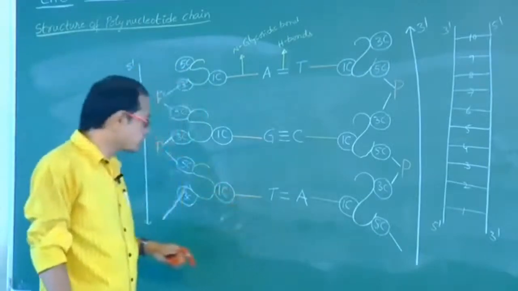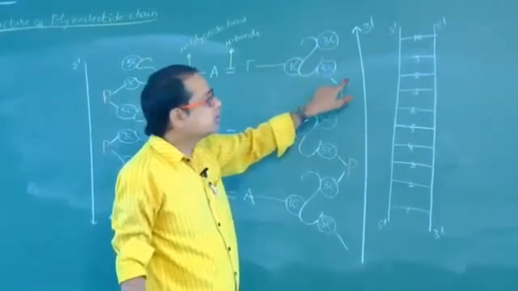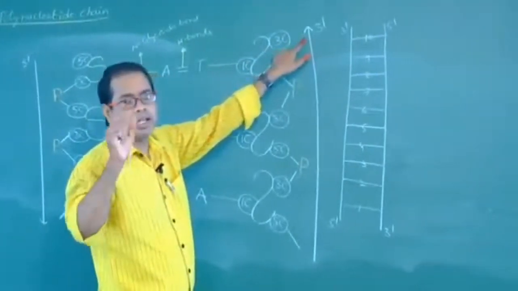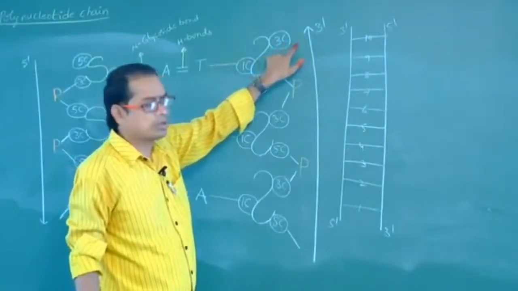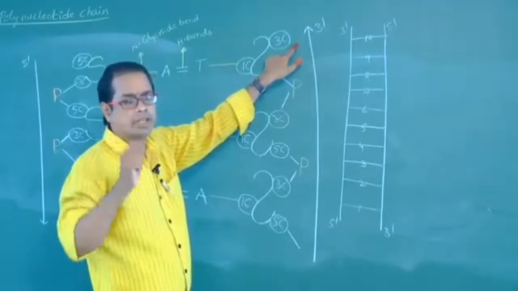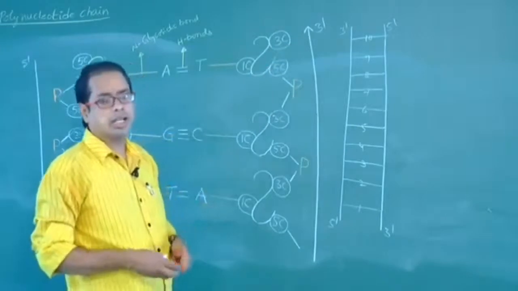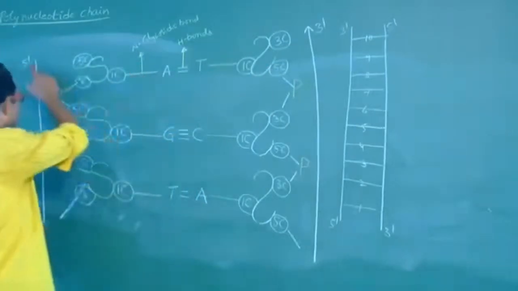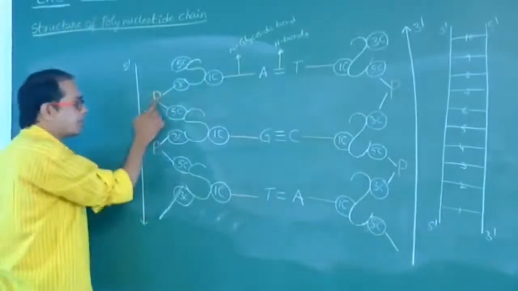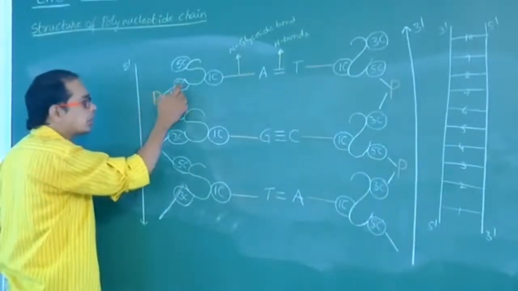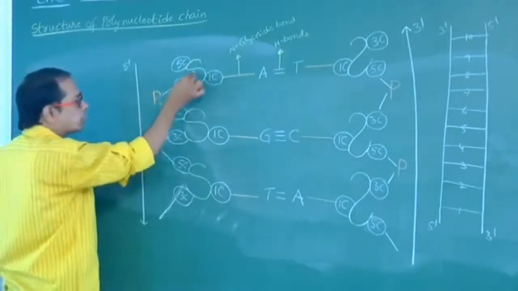Look at here, my dear students. Here the third carbon of sugar is free of phosphate. So this is the so-called 3' end. 3' end means phosphate is not attached to the third carbon. That is the 3' end, and this is also called the 5' end. Next, phosphate is attached to both the third carbon and the fifth carbon, isn't it? Look at here, sugar and phosphate.